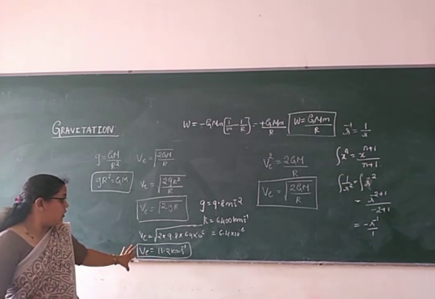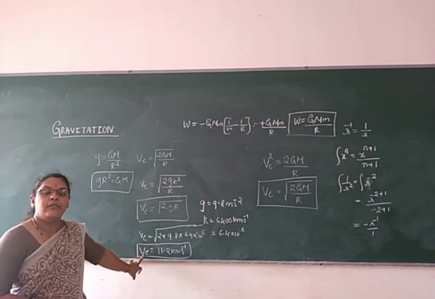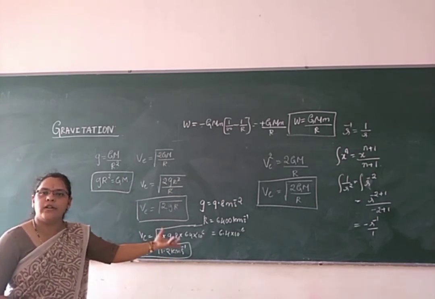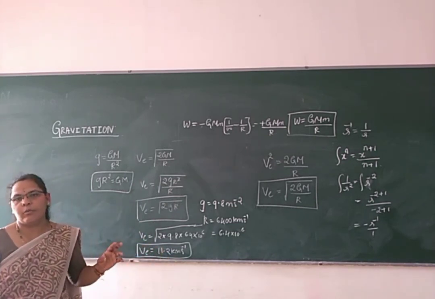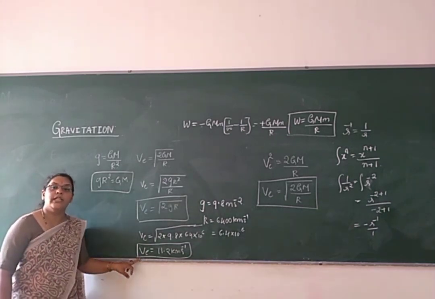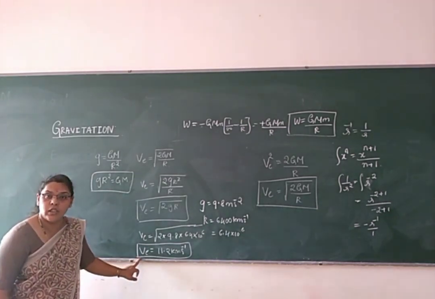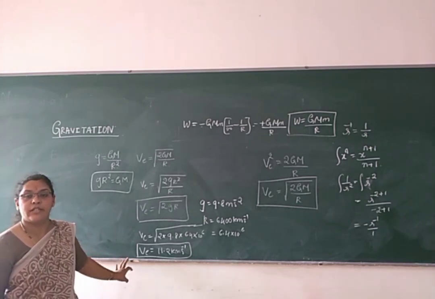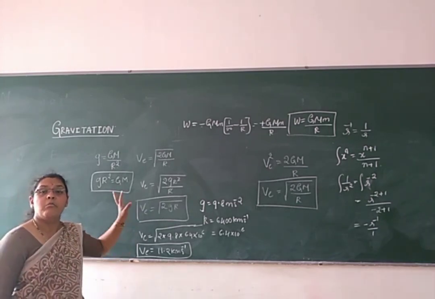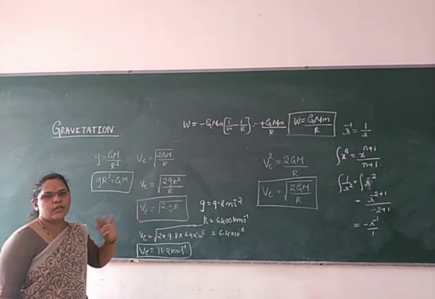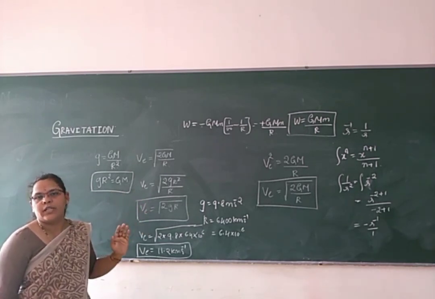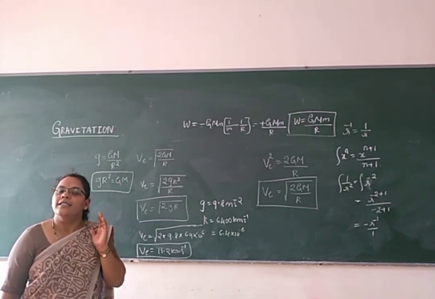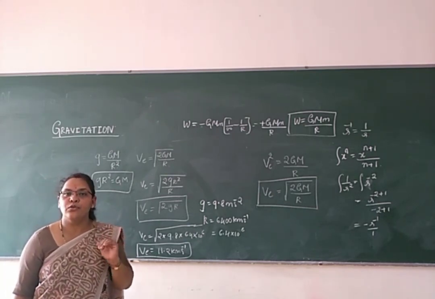So on the point of escape velocity, what does it depend on and what is it independent of? These things are very important. Escape velocity totally depends upon the mass of the earth, the size of the planet and the acceleration due to gravity. It is totally independent of the mass of the body. It will not depend upon the mass of the body.